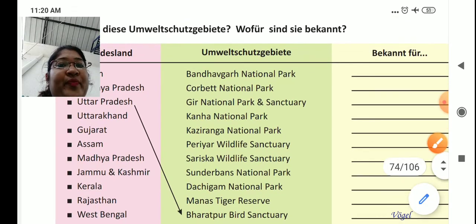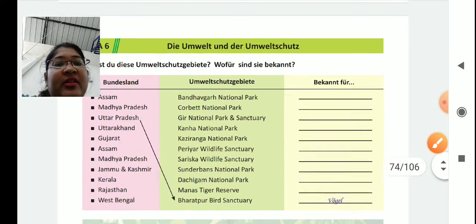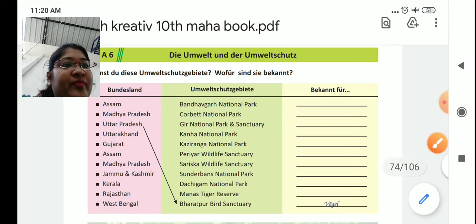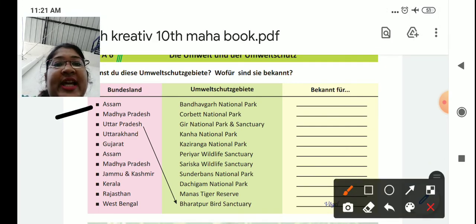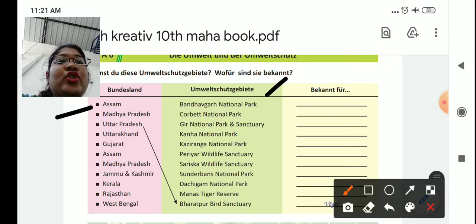So, here all they have given the states of India, okay, and the Umweltschutzgebiete, the nature preserve park. So, Bandhavgarh National Park, Corbett National Park, all this. So they are belonging to where?